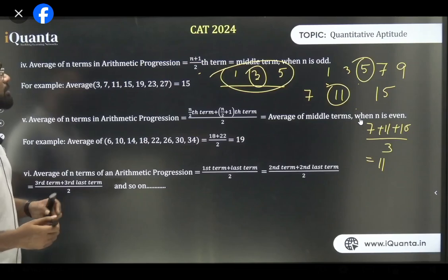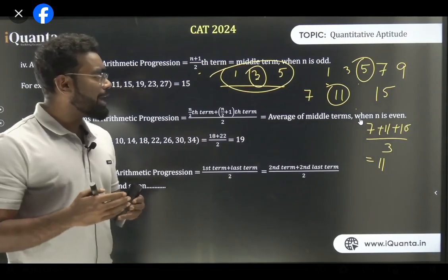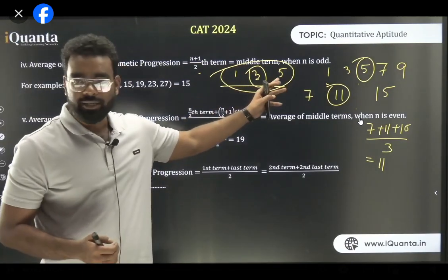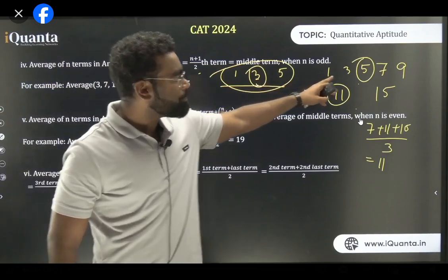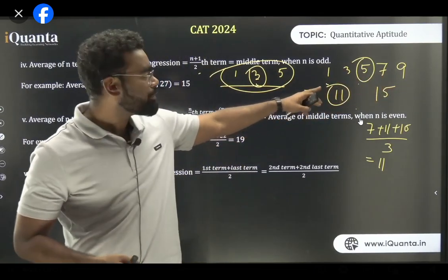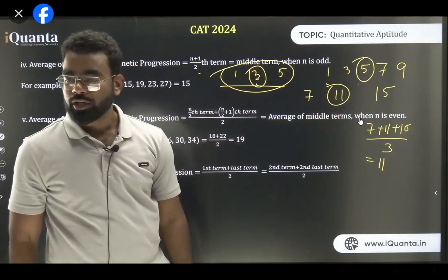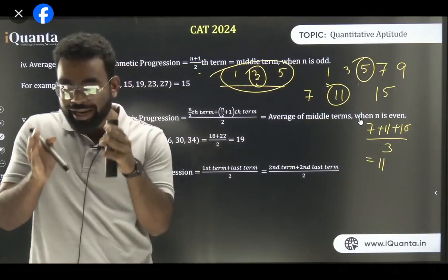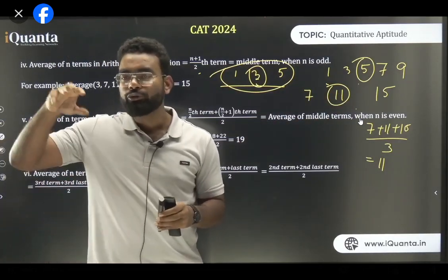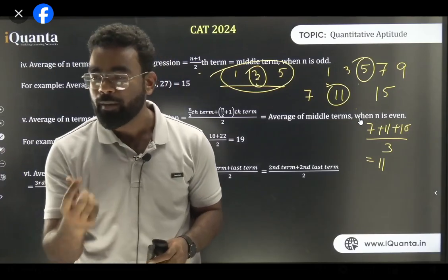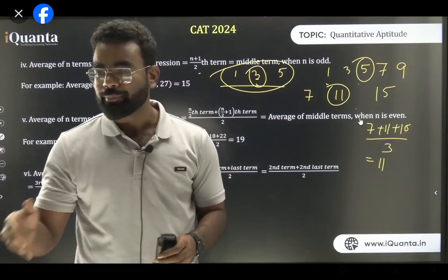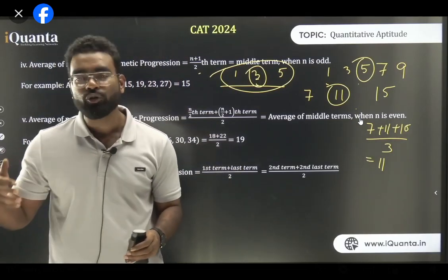If the average of n terms in an arithmetic progression, n odd, then the average is the n plus 1 by 2th term. So if there are 3 terms, what is the average? The second term. If there are 5 equidistant terms, what is the average? The third term. If there are 3 equidistant terms, the average is the second term. Understand this very clearly: if the numbers are in progression or equidistant, the average is always the middle term. We will explain even numbers also. First learn odd numbers, then we'll go for even numbers as well.